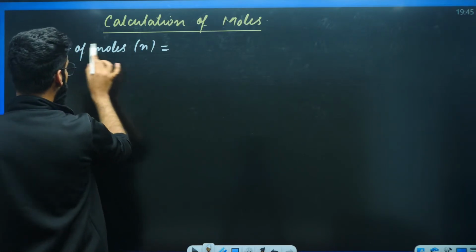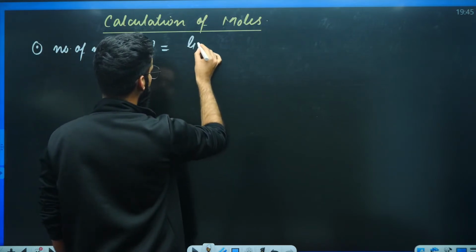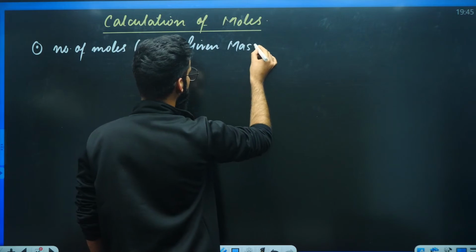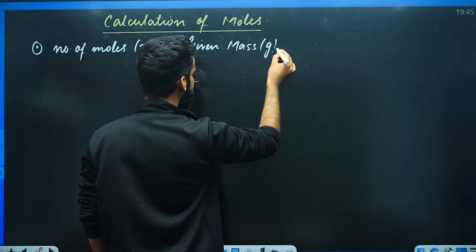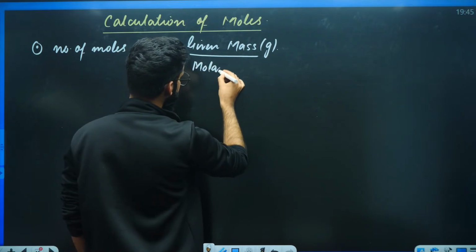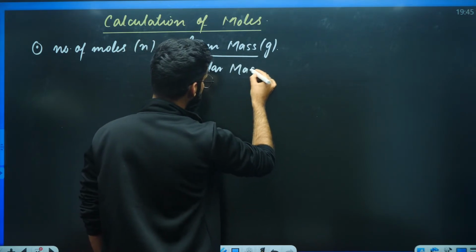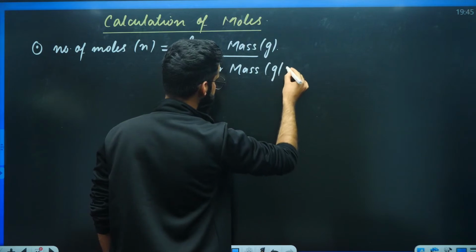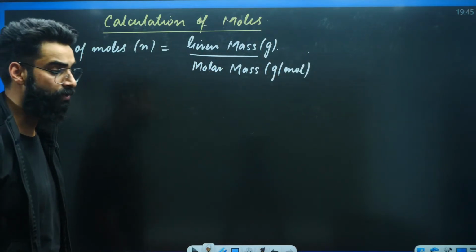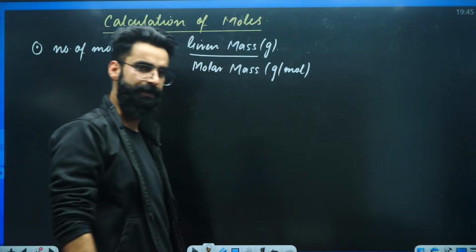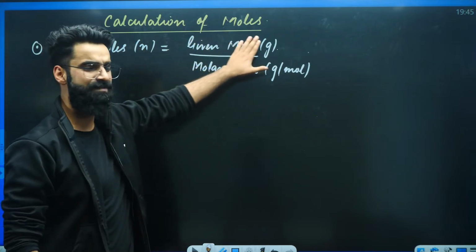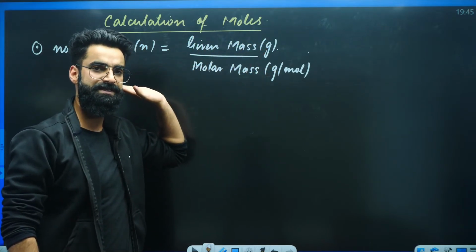Calculation of number of moles. The first formula. That is given mass of the substance in grams divided by molar mass of the same substance. This is the first formula by means of which you can calculate number of moles. I'll show you the application in some time. Just be with me. The first result is given mass of the substance divided by molar mass of the substance.